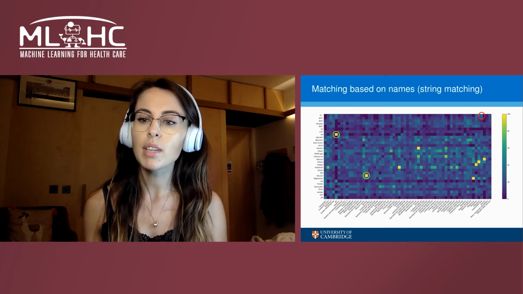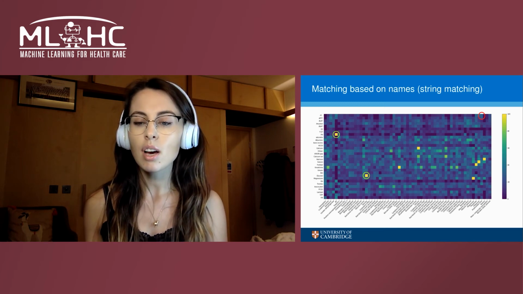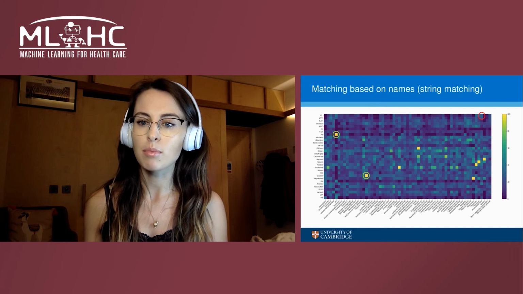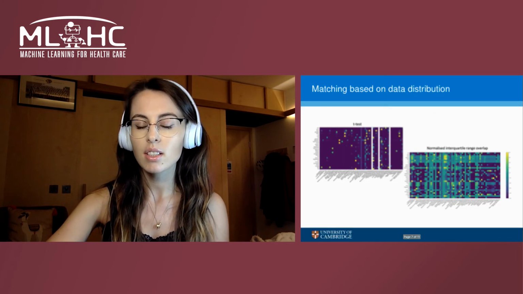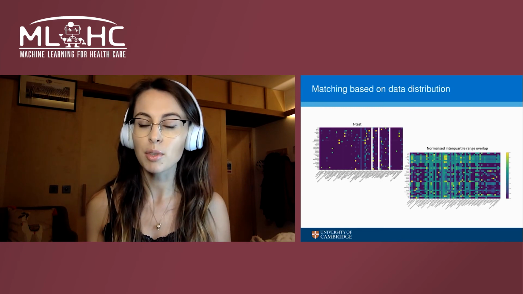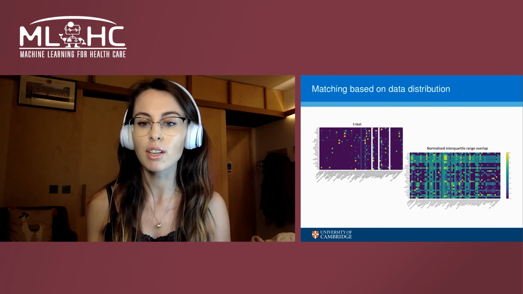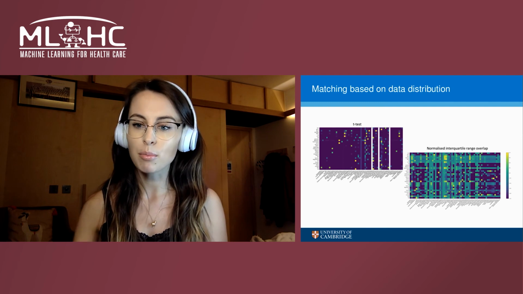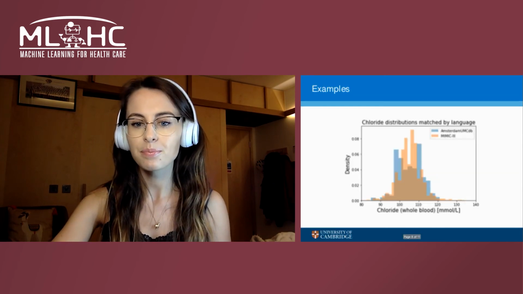So we can see that in some cases, the correct variable is identified, like pH and glucose in green. And when it does match, it's generally accurate, so it has a good specificity. But many variables fail to match, like PT and the prothrombin time, so the string matching has poor sensitivity. We can partially mitigate for this by also considering the data distributions. So we tested some simple methods like t-tests and interquartile range overlap, but we might need to employ some more sophisticated methods to get better specificity.